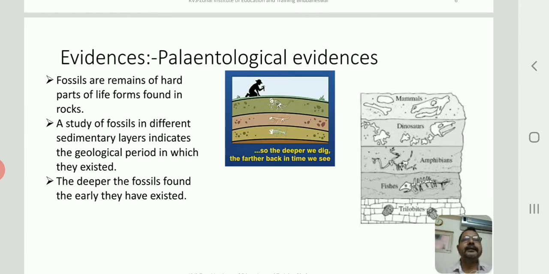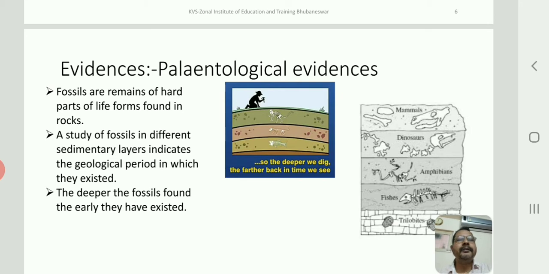paleontological evidences. Now, what are paleontological evidences? Now, how to prove that? Right. Paleontology is nothing but the study of fossils. The study of fossils is known as paleontology. Paleo is nothing but ancient, onto is individual, and logy means study. So the word has been combined, and now it is known as paleontological evidences.